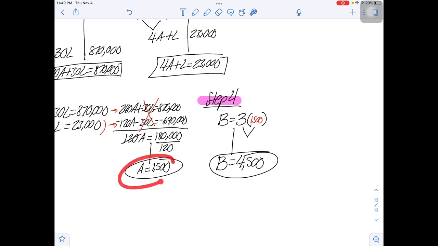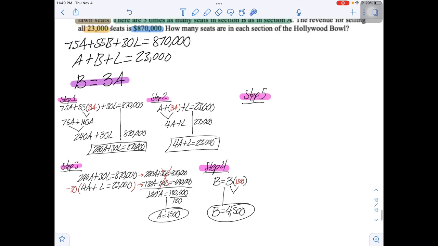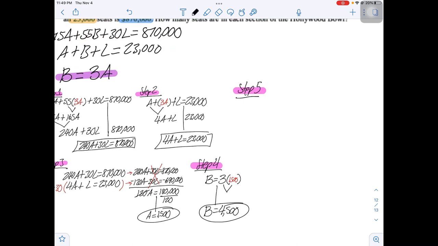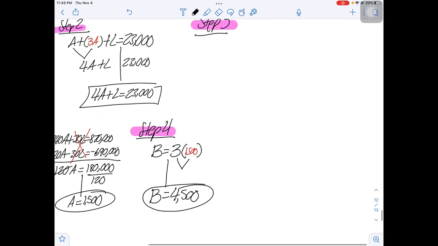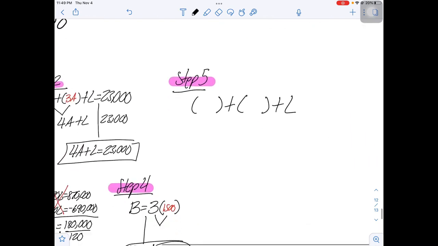So I know how many seats are in section A. I know how many seats are in section B. So how many seats are in section C? Or lawn, excuse me, lawn. So step 5, we're going to take the easiest of the two equations, and that's obvious, this one. So I'm going to say A, which is in parentheses because I already have it, plus B, which is in parentheses because I already have it, plus lawn, I don't know what that is yet, is equal to 23,000.